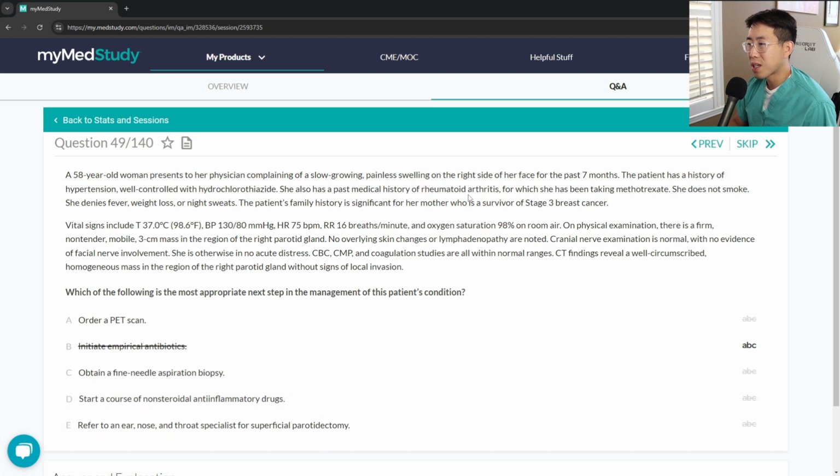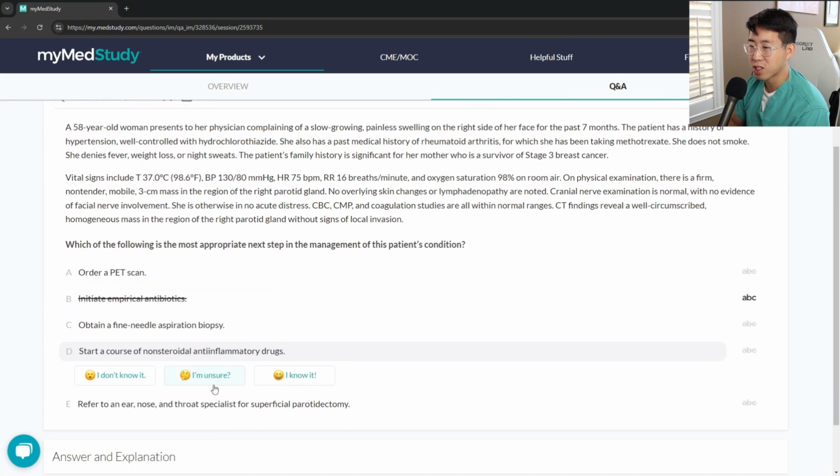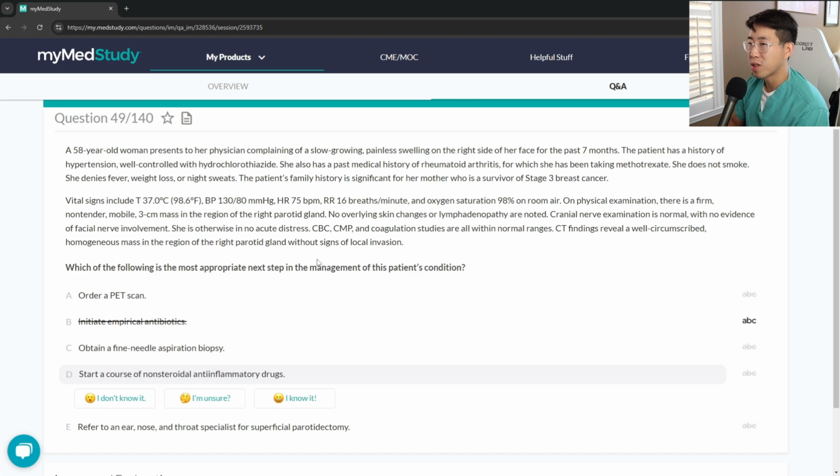So in this case, because of her significant autoimmune history, there is a high chance that she could also have some kind of Sjogren's-like syndrome going on. And a lot of times they can get these sialoliths, which are these stones that build up in your salivary gland. And maybe that can cause the swelling of her parotid gland. And so I'm actually tempted to say starting with NSAIDs to see if it treats this first. And then if that doesn't improve afterwards, then probably doing some more workup like a biopsy. So I really am not sure about this one. So we'll just go with this one. But I'm thinking that's probably what they're going for in this case.